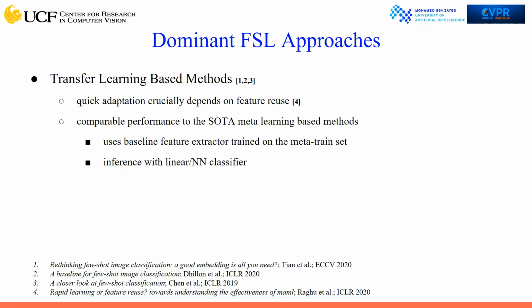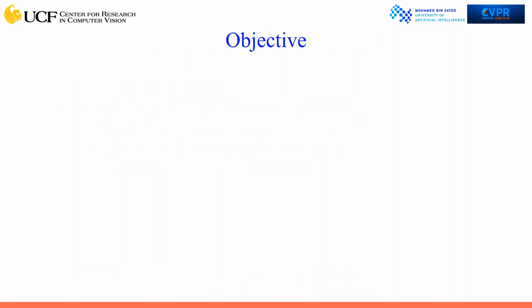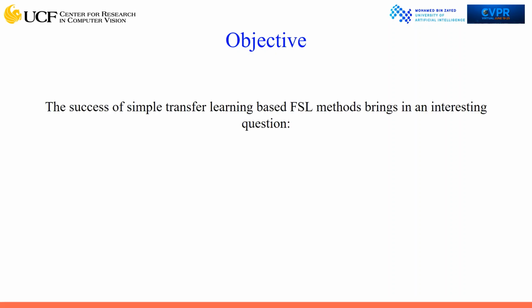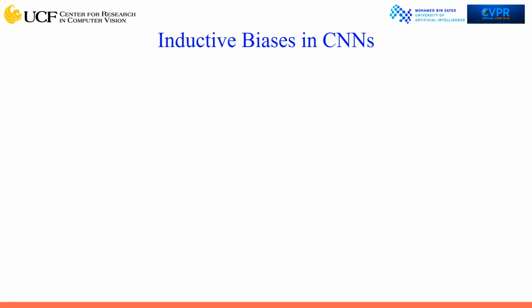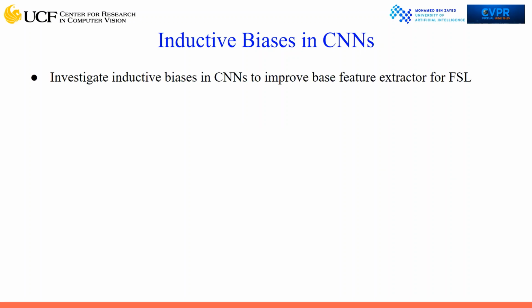This set of methods stems from the idea that the quick adaptation in meta-learning based methods crucially depends on feature reuse. The success of simple transfer learning based FSL methods brings in an interesting question. That is, how far can FSL be improved by simply improving the base feature extractor? To answer this question, we investigate inductive biases in CNNs.